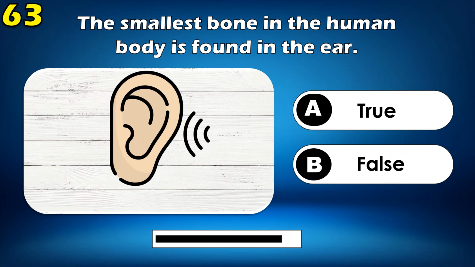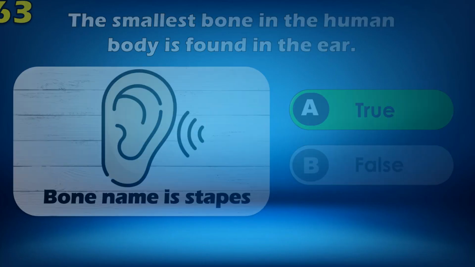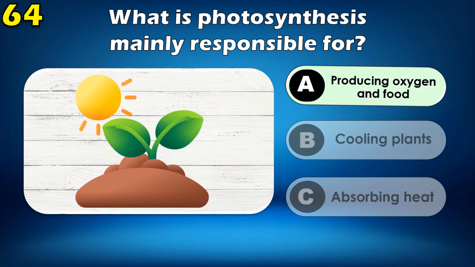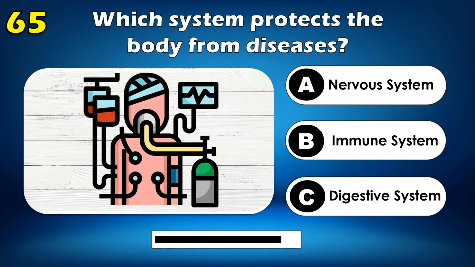The smallest bone in the human body is found in the ear. Is it true or false? True. What is photosynthesis mainly responsible for?